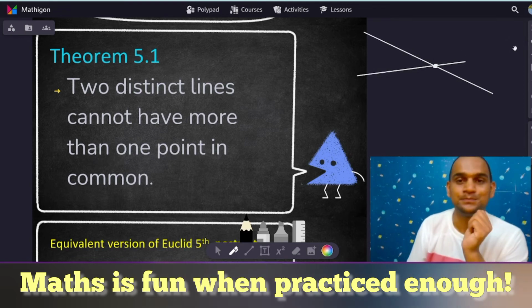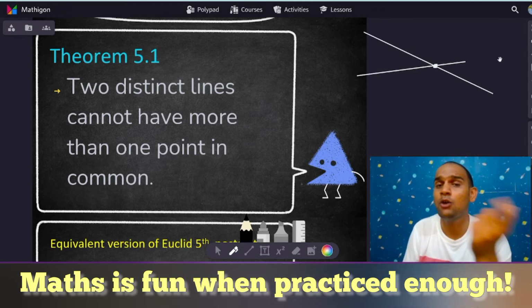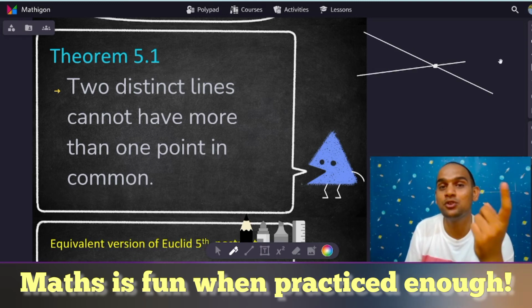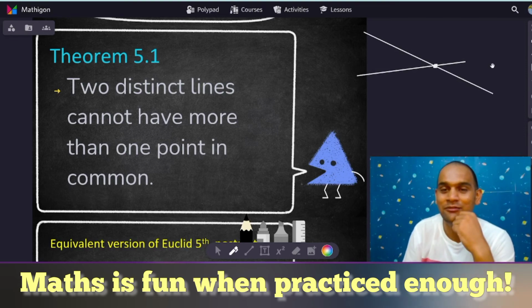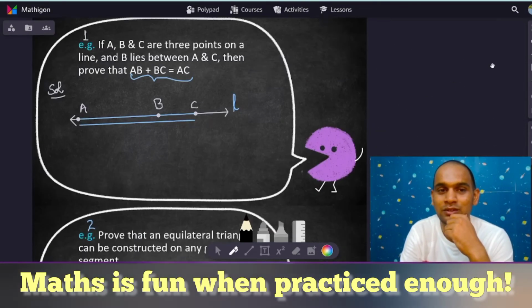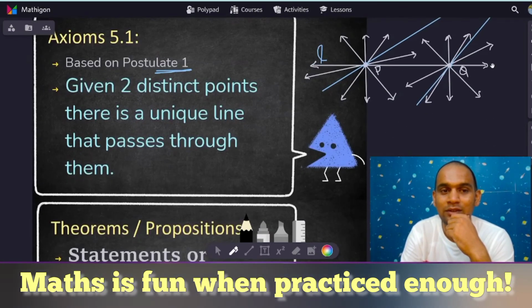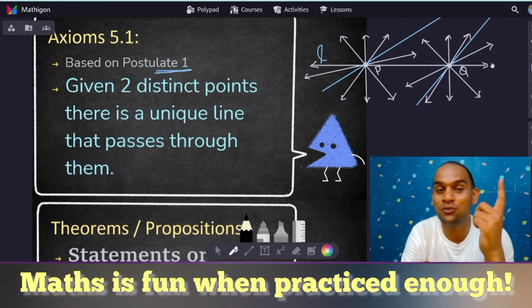Now you might be thinking, this is a theorem, how do we prove this? This can be proved using one of the axioms, axiom 5.1. Quickly go through this. What does it say? Given two distinct points, there is one unique line that passes through them.